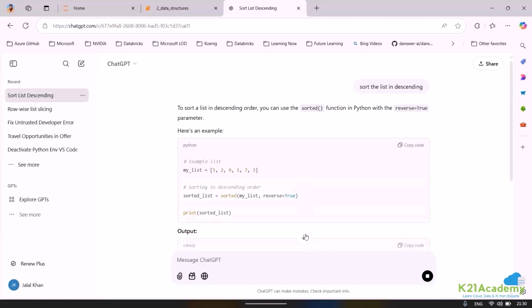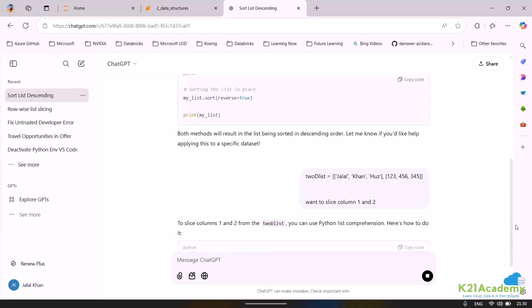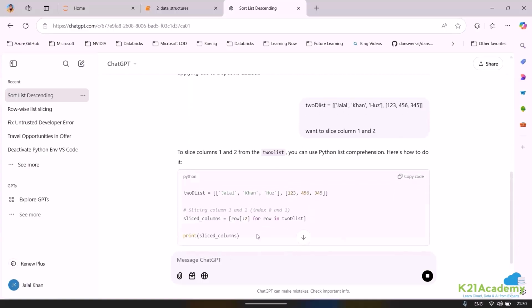So if I'm interested to slice column number 1 and 2, you can just see what we are interested to do. This is the value. I just need to specify which row I want to slice. I can specify that. So everything in the row, but I just want the column number. You can say column number 1 and 2. So here we are specifying up to column number 2, for the rows which are part of this 2D list. Here we are just running a for loop. This is not a row, you can also specify it as i. We are saying index up to 2, for all indexes which are part of this 2D list.